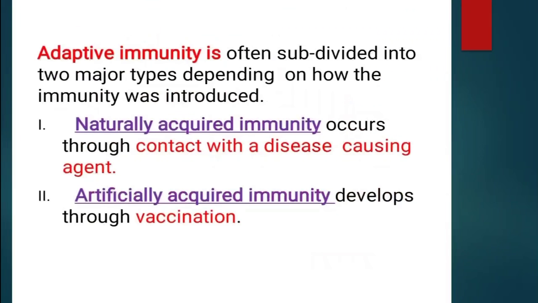Adaptive immunity is often subdivided into two major types depending on how the immunity was introduced. Number 1, naturally acquired immunity, and number 2, artificially acquired immunity. Naturally acquired immunity occurs through contact with a disease-causing agent, and artificially acquired immunity develops through vaccination. So naturally it occurs through any kind of disease, and artificially acquired immunity occurs through any type of vaccination we have done.